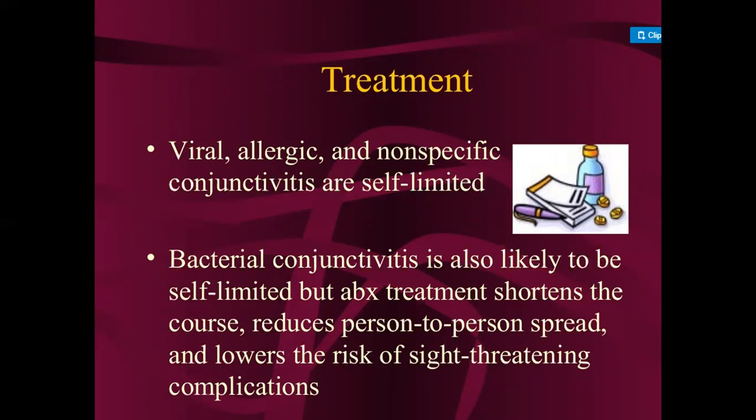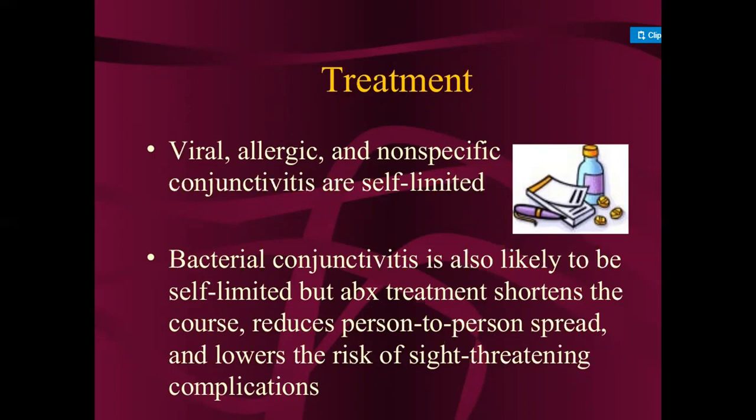Antibiotic treatment shortens the course. Self-limited means the prognosis is good; the chances of getting better quickly are high if the patient has viral, allergic, or non-specified conjunctivitis.